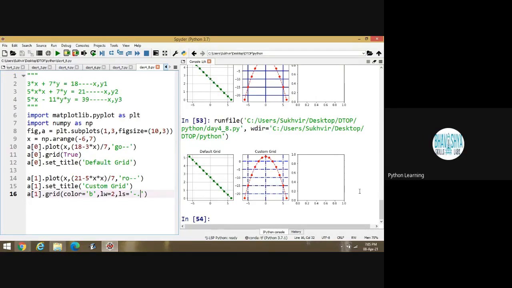And what about the third part? I think some mic issue is there. Please switch off your mic. A2 dot. What about the third plot? Any student who can give me the idea? What about the third plot? What is the equation of the third plot now?